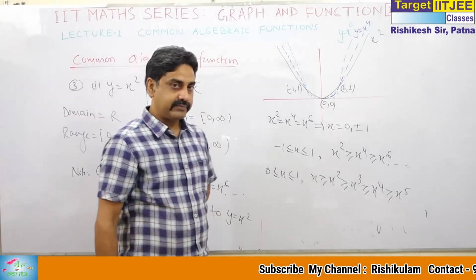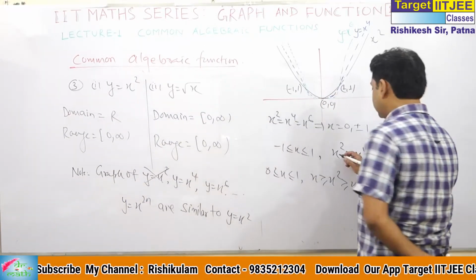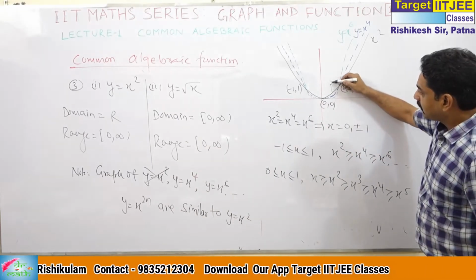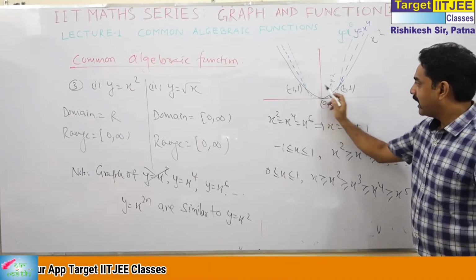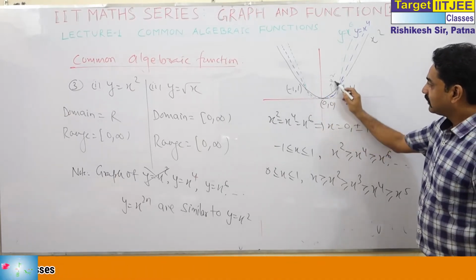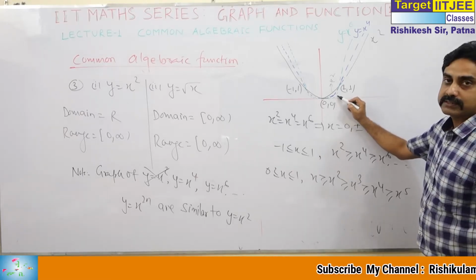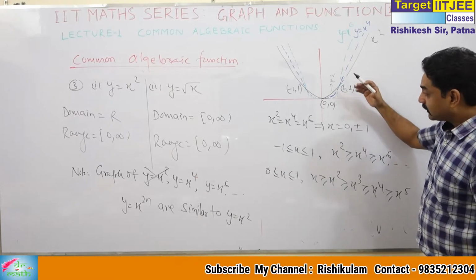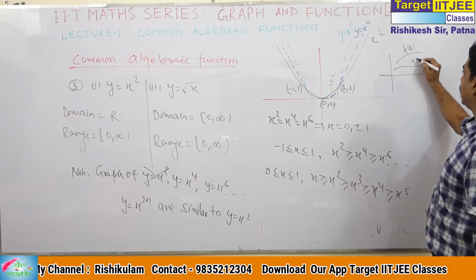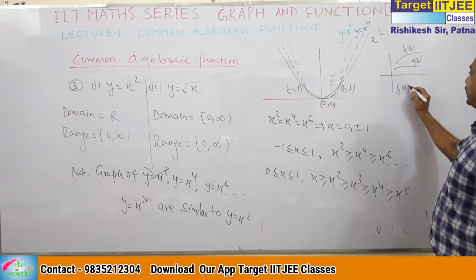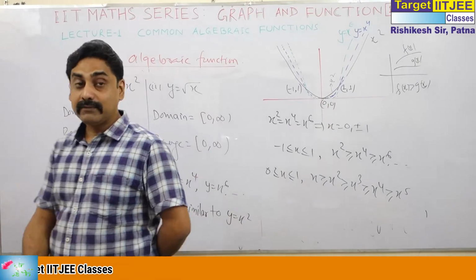What does it mean on the graph? It means that between minus 1 and 1, the graph of x square lies above the graph of x to the power 4, and lies above the graph of x to the power 6. The bigger one lies above. Suppose this is f(x) and this is g(x). What does it mean? f(x) greater than g(x). This is a very simple meaning.